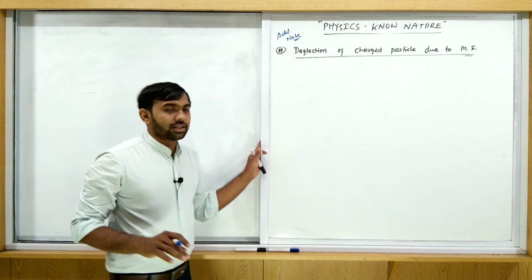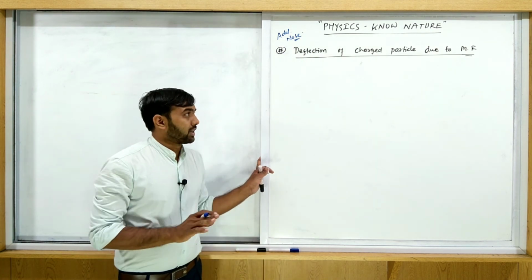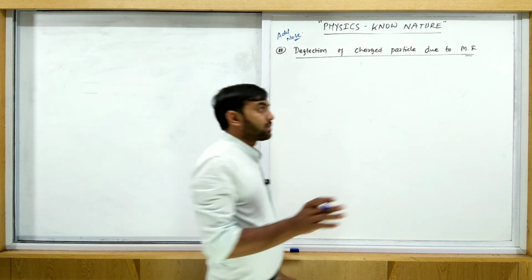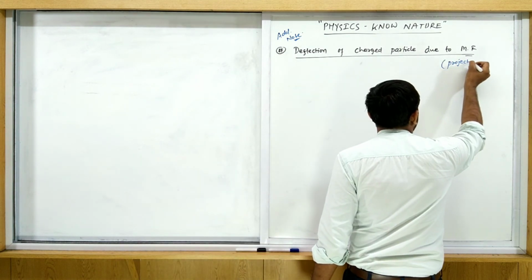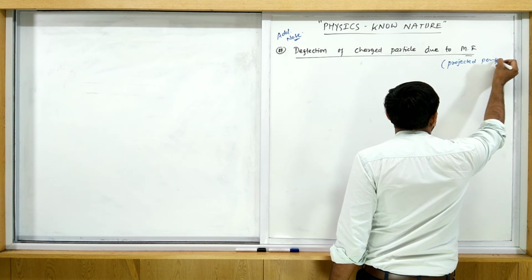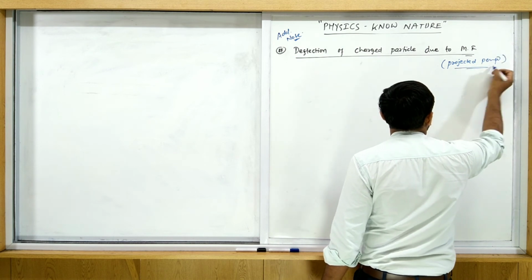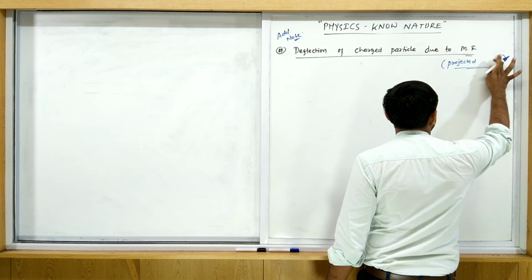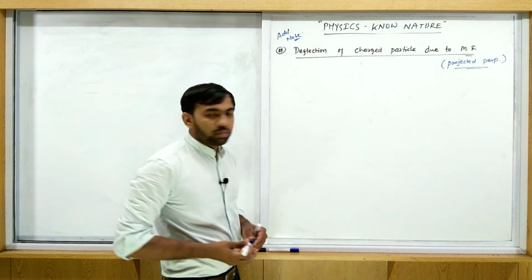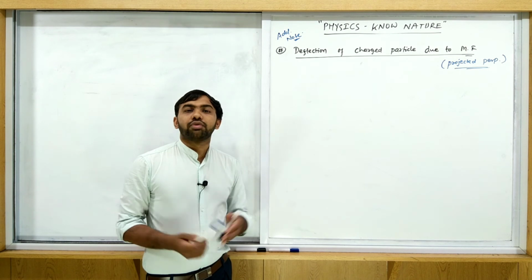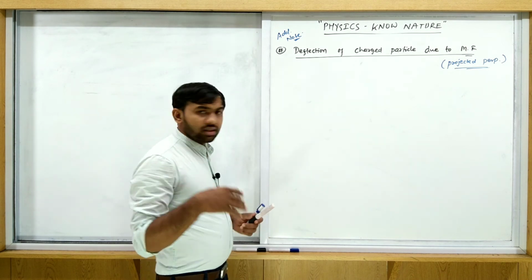We discussed one case, deflection of charged particle due to magnetic field when it is projected perpendicular. When it is projected perpendicular, that is a special case. We write this in a special note: when a charged particle is projected perpendicular to the magnetic field and it is deflected. Okay, and those are different cases.